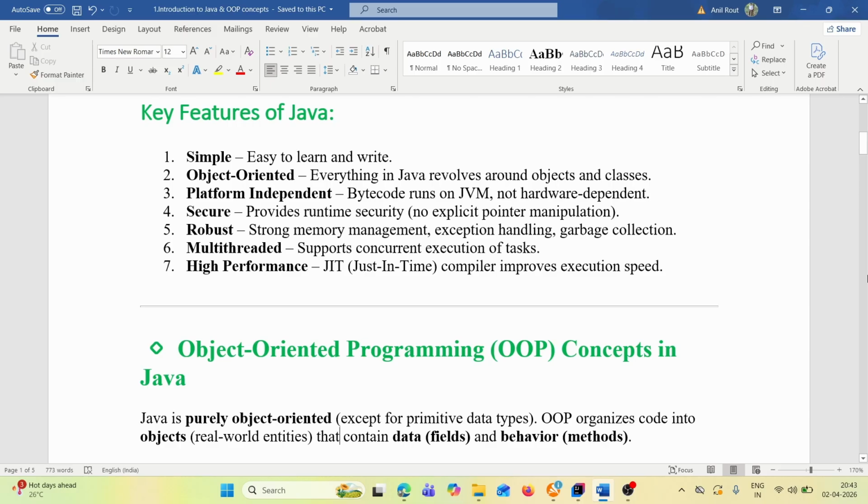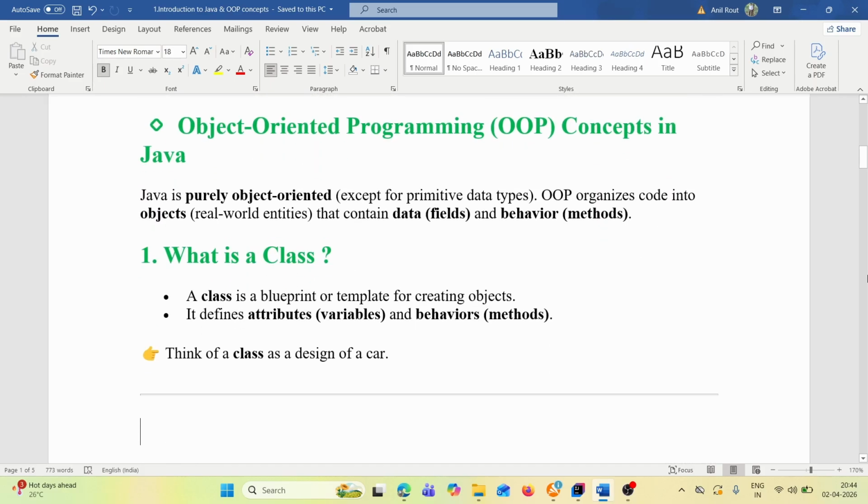A compiler basically runs code line by line, but the JIT compiler will run multiple lines of code at a time, so that improves the execution speed. Then next, the most important thing is object-oriented programming concepts in Java. Java is purely object-oriented except for primitive data types.